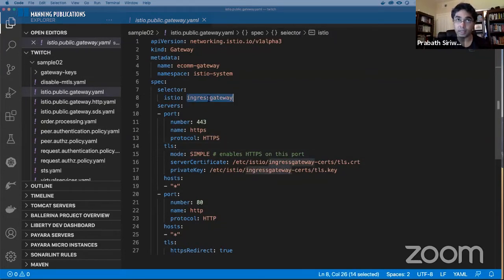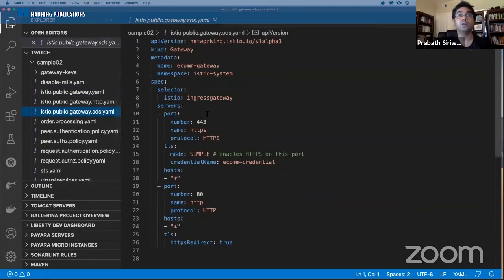So you know the ingress gateway. Now the gateway resource defines a set of configurations that can be used by the ingress gateway to route traffic to a workload, right? So now to attach this gateway resource, or this particular configuration, to the ingress gateway, I need to use this one.